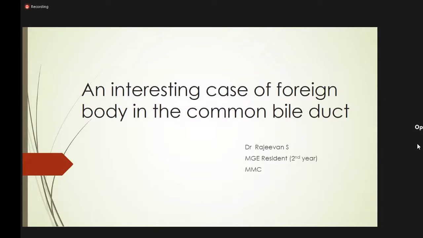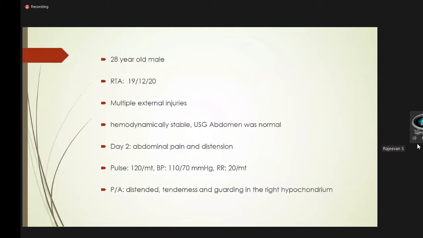Good evening, respected faculty, colleagues. I'm Dr. Rajivan, second year MG resident from MMC. Today, I'm going to present an interesting case of foreign body in the common bile duct. This is a case of a 28-year-old male who presented with a history of road traffic accident on 19/12/2020. He presented with multiple external injuries and was hemodynamically stable.